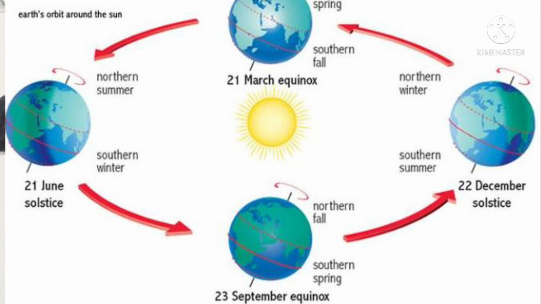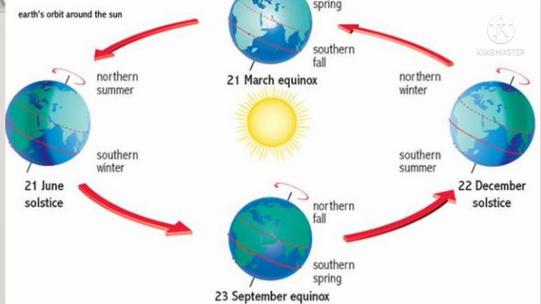In June solstice, if the southern hemisphere faces winter, at the same time the northern hemisphere will have summer, and if the northern hemisphere faces winter, the southern hemisphere will face summer.